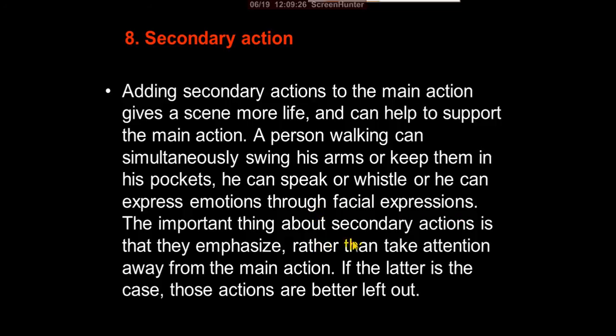The important thing about secondary actions is that they emphasize rather than take attention away from the main action. If the latter is the case, those actions are better left out. So secondary actions means what? Not primary actions. By this heading, we simply understand this is secondary action, not primary action.